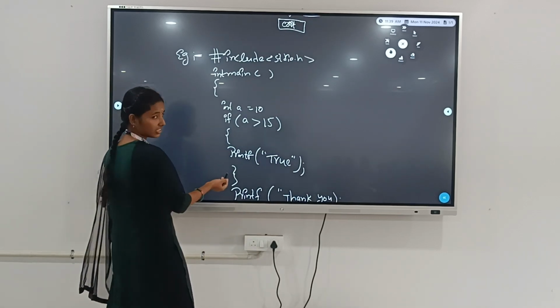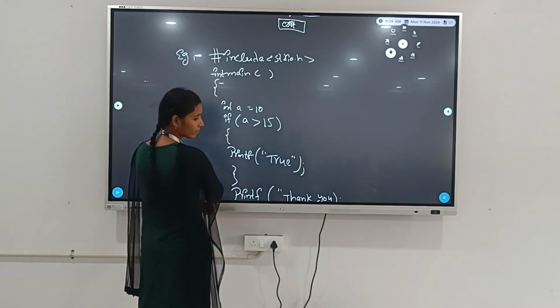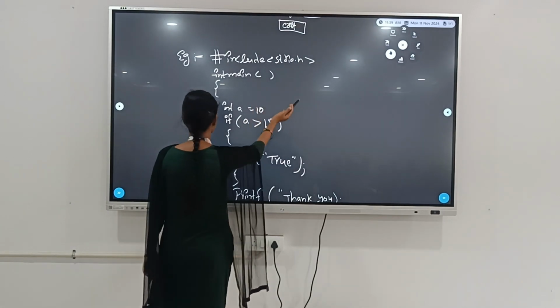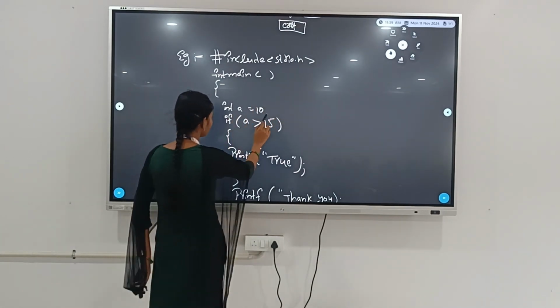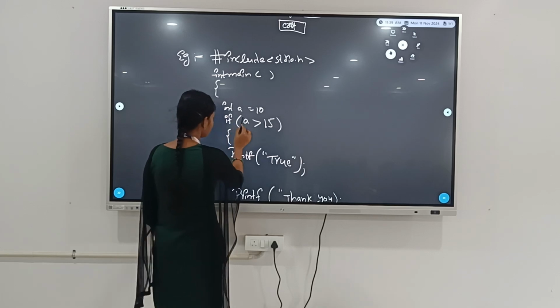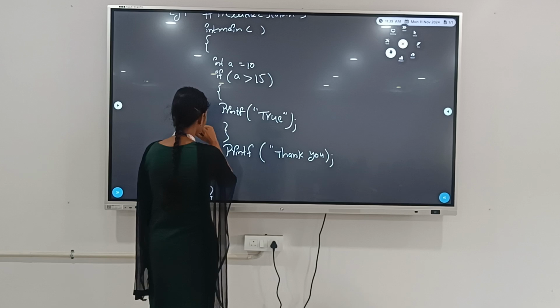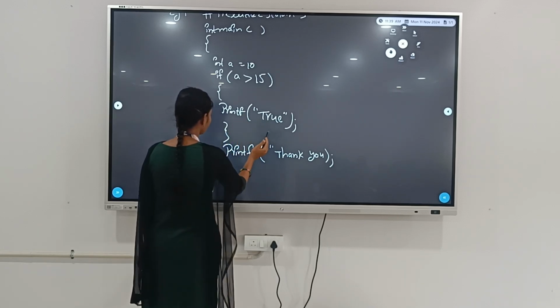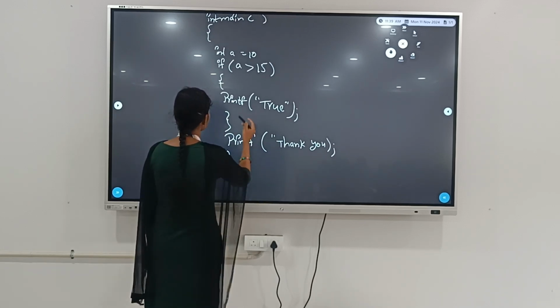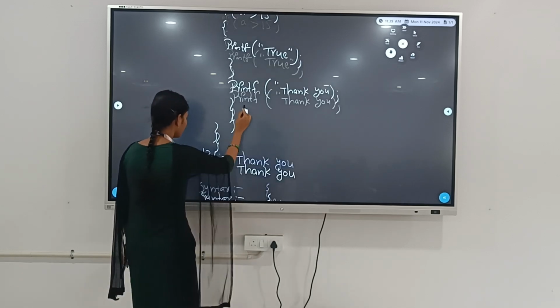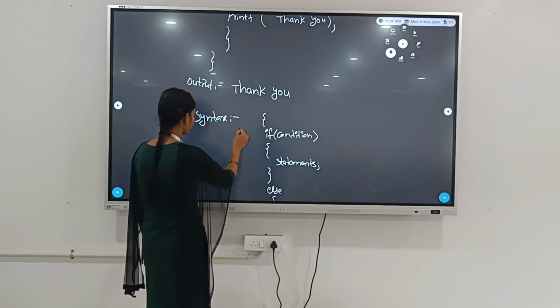Example of the if statement: #include <stdio.h>, int a = 10. If the condition a > 15, printf true; otherwise printf thank you. A is not greater than 15, so it will print thank you.